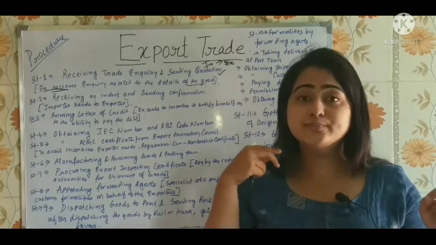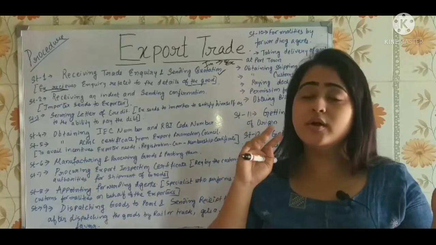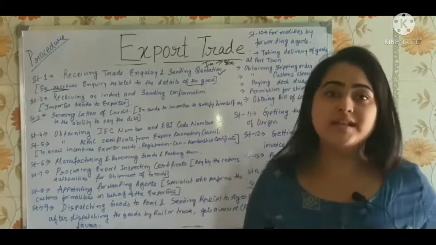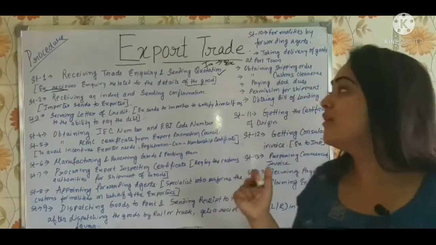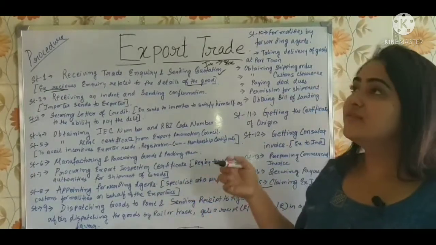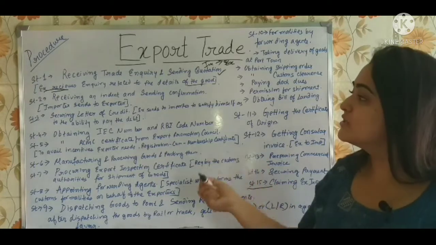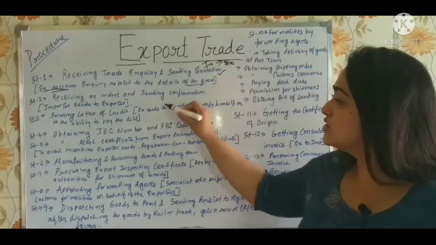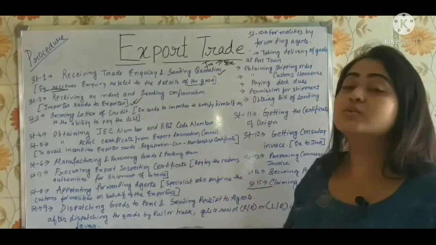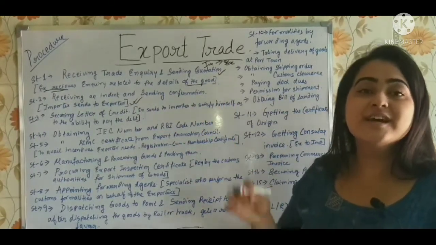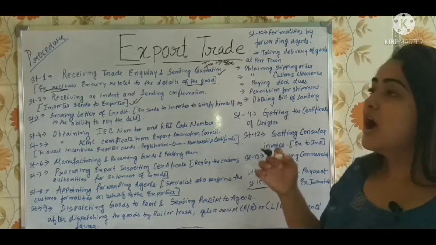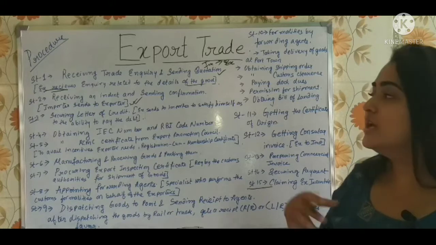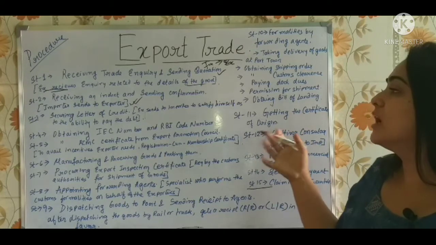When it's going to dispose, when you are going to send it, when it's going to receive, when I am going to receive, every detail, all this detail, it's a letter of inquiry given from the importer to the exporter. The second is receiving an intent and sending confirmation. The importer sends this to the exporter. It's an intent that yes, now you can just dispose it off, I just need the commodity. So it's an intent and sending the confirmation.